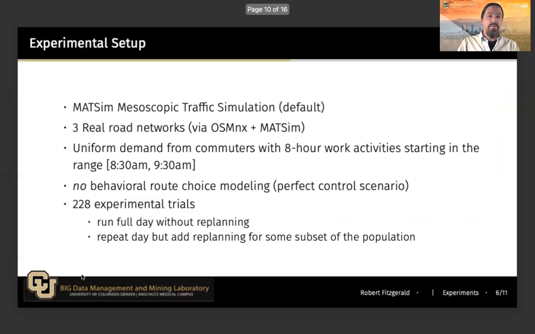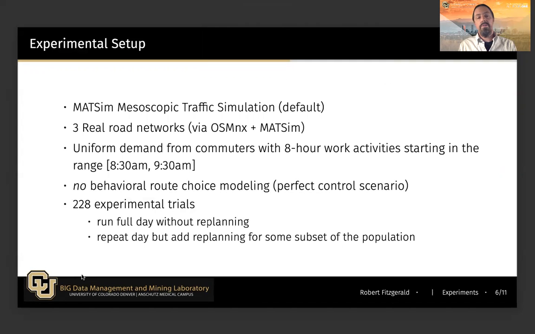To evaluate the effects of replanning, we ran a set of experiments, 228 trials, where each trial had two phases. The first was to run the full day without any replanning. And the second was to repeat that day, but to add replanning for some subset of the population. And we used the MATSim mesoscopic traffic simulator, which is an agent-based model, to evaluate this.